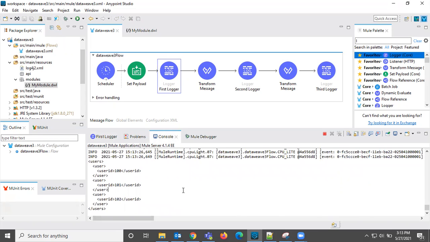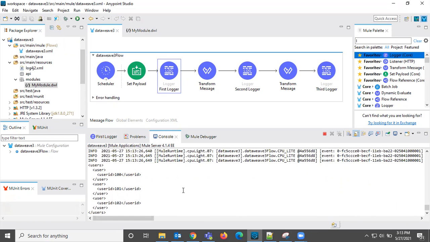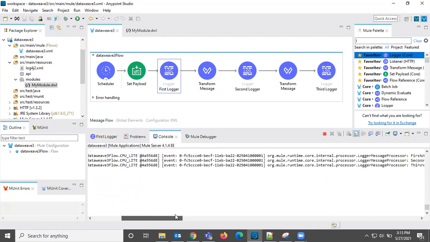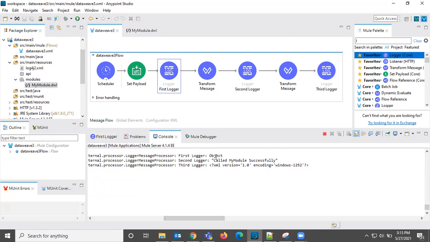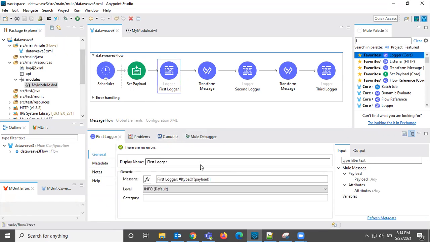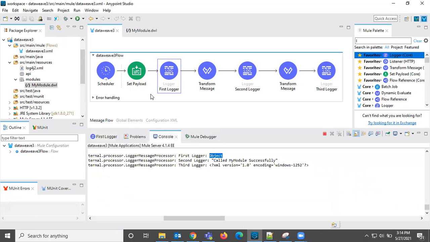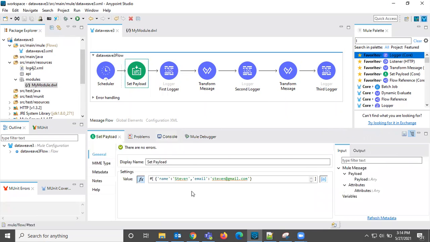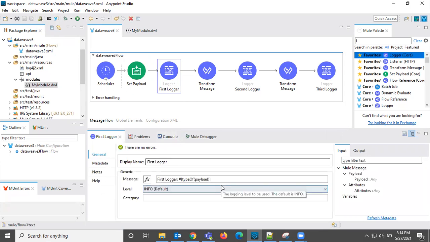Yeah, this is the recent output. At the first logger, it printed object, because we have given the payload in JSON format. So the expected output is object. If you are giving XML in this one, then it will print as a string. Do not forget that.